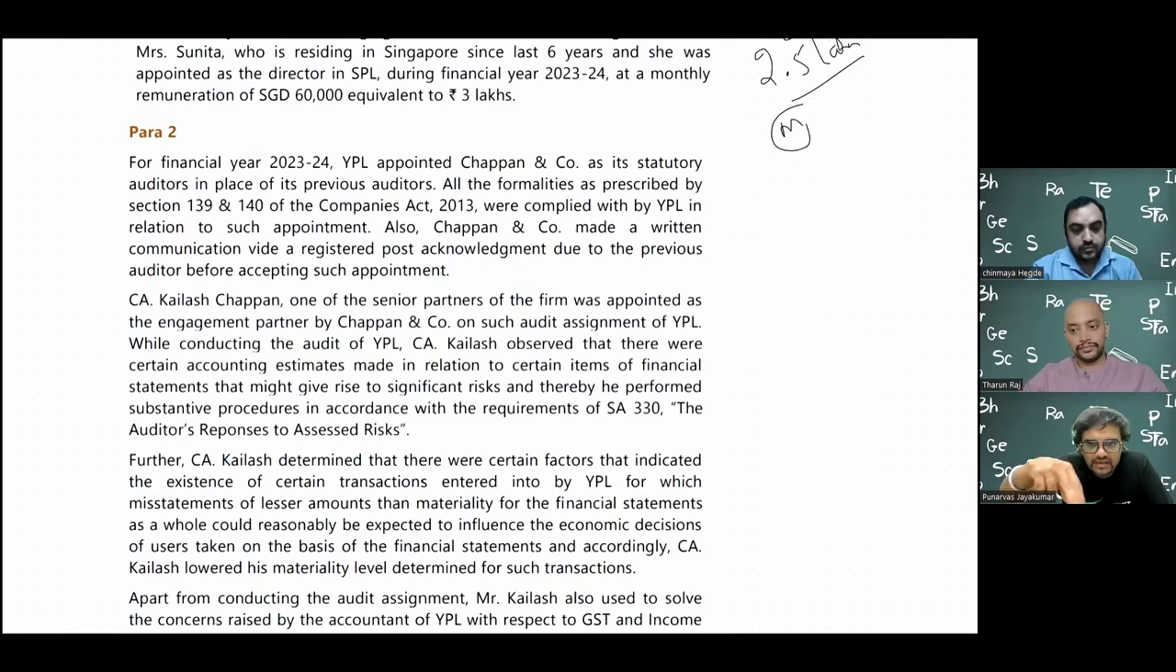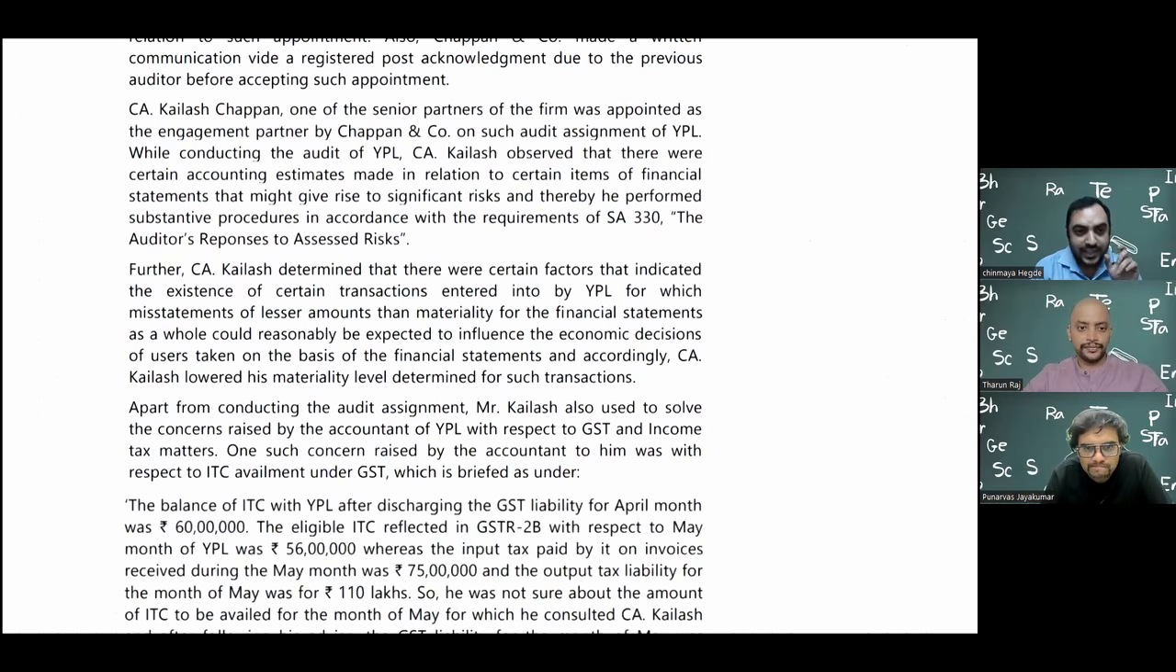Sir, if you don't mind, I'll read the next para and then I'll connect it. Before that, one small question. They use one word called substantive procedures. Would you like to throw some light on that, what the difference is? So substantive procedure is your entire sampling technique, materiality, and the entire audit procedures.